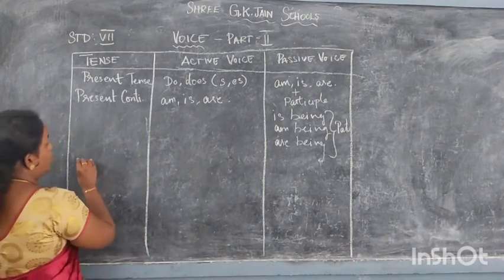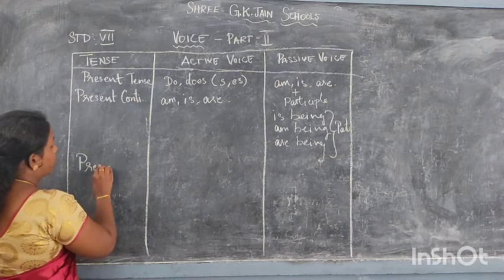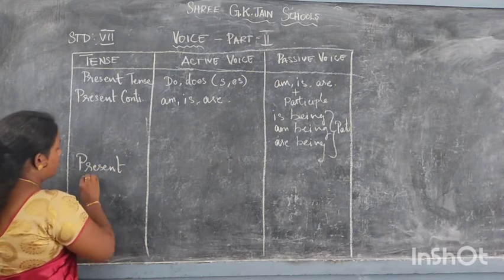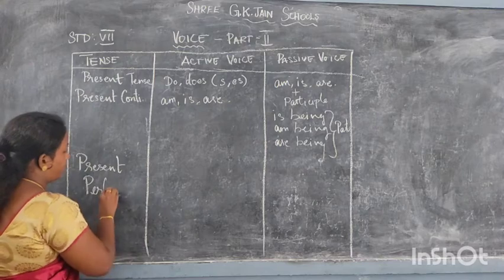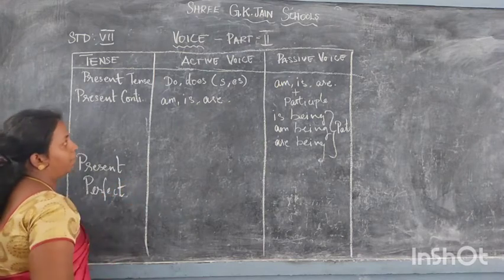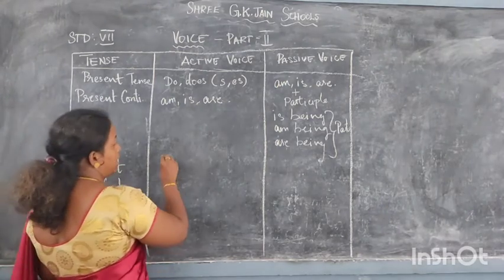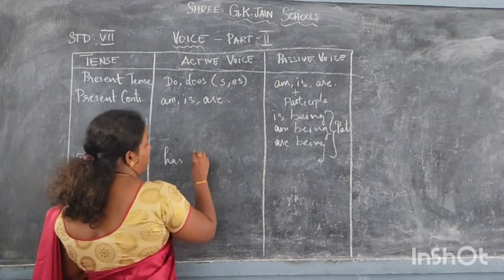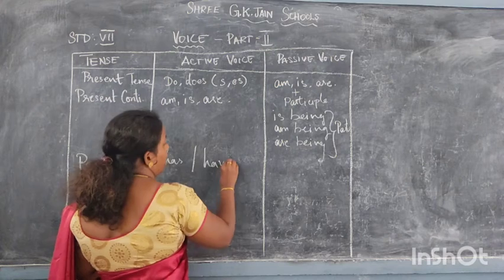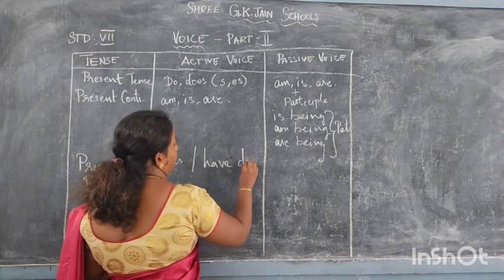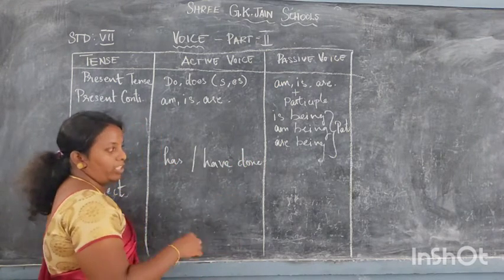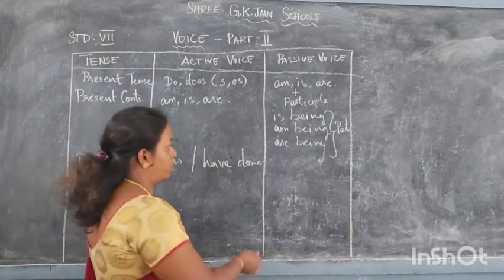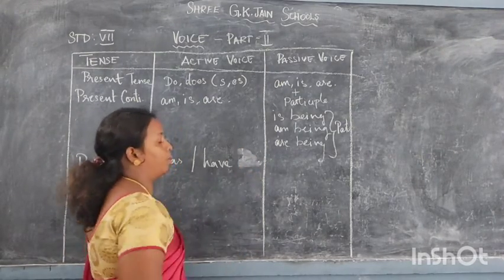Now, when it comes to present perfect tense, that comes as has or have done. That is, the participle of the verb will be there, with has and have.